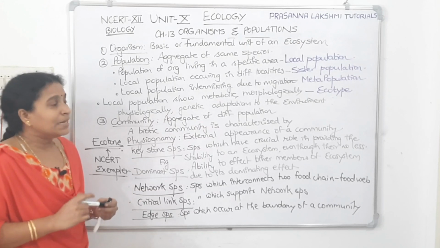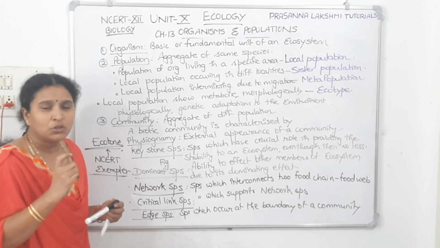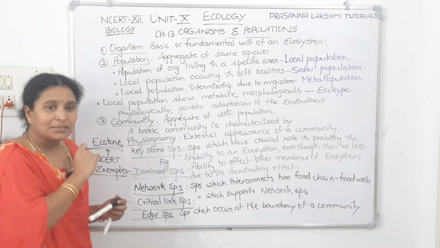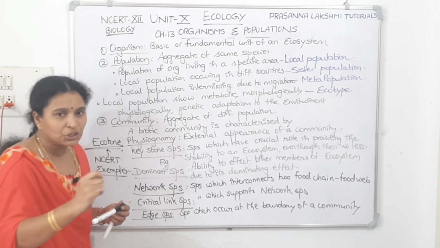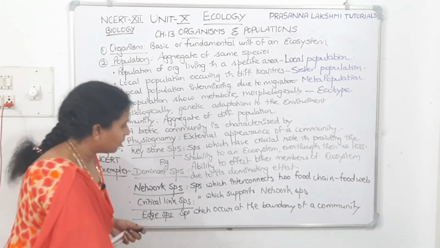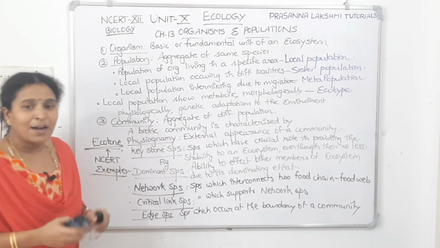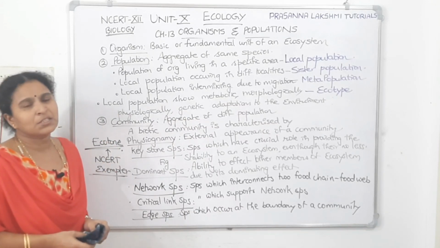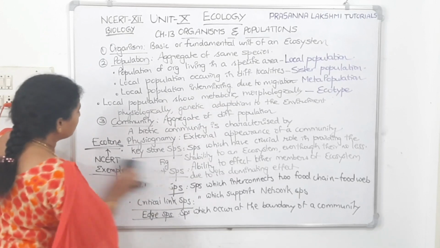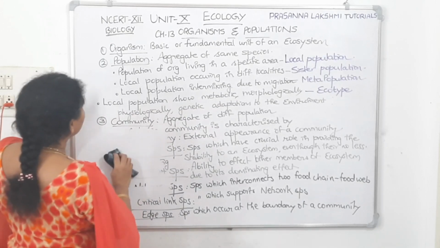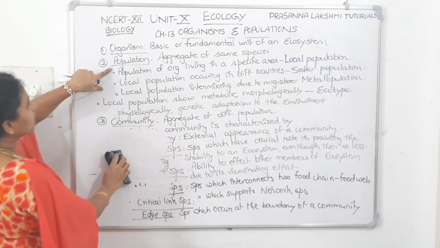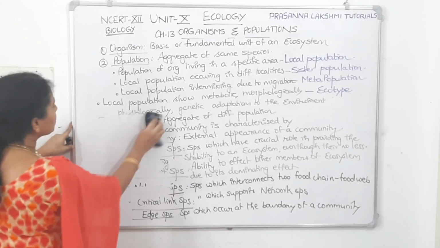What is ecotone? It's a transition zone between two communities. At the transition zone, you call it as an edge. At that edge, edge species will be there. So this is the information about community. Now after community, what is the next one? Group of communities will make an ecosystem. Now let's go to the fourth point. The first point we discussed about organism, second about population, third about community.